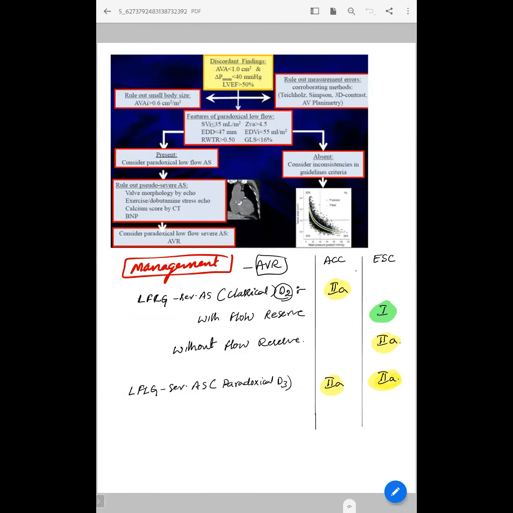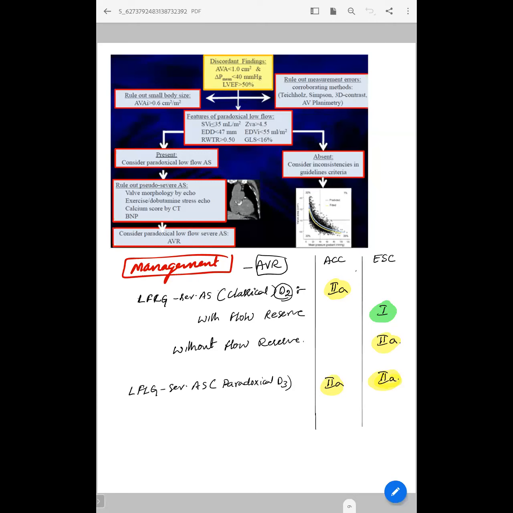This again, we have already discussed. Paradoxical low flow, low gradient: aortic valve area less than 1, mean gradient less than 40, EF more than 50. Should rule out measurement errors, and then we should rule out the small body size. Like we should calculate the aortic valve area index. Especially if it is less than 0.6, it is a severe AS. If it is more than 0.6, it is unlikely to be severe AS.